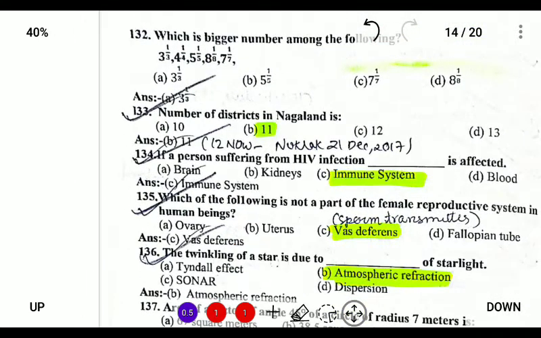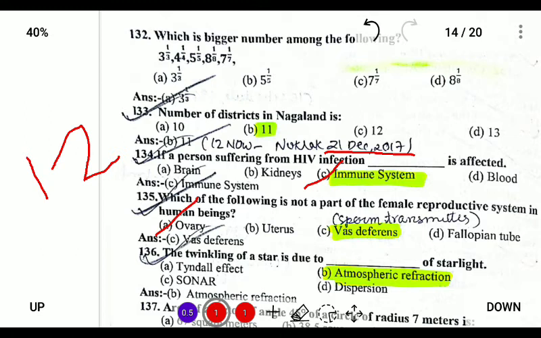Next, since the new district Noglak was inaugurated on 21st of December 2017, the number of districts will be 12. So if a person is suffering from HIV infection, HIV stands for human immunodeficiency virus. So it affects the immune system. So the correct answer is immune system. Which of the following is not a part of the female reproductive system in the human being? So ovary is a part of the system that contains the eggs.